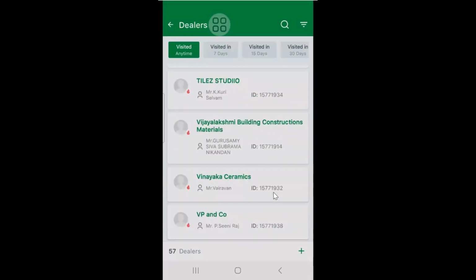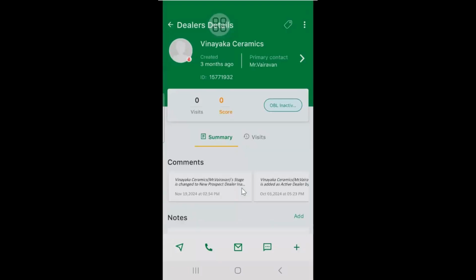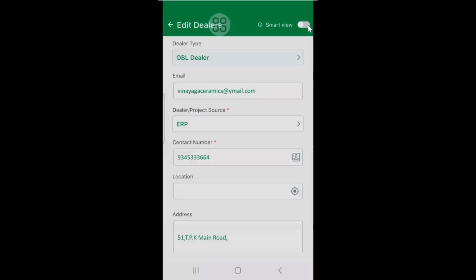Number one, you think this Vinayaka Ceramics, for example, is not an inactive dealer, they are active. So what you or your team can do is click on the dealer, on the right side three dots, which will help them edit their profile, which includes the location also.